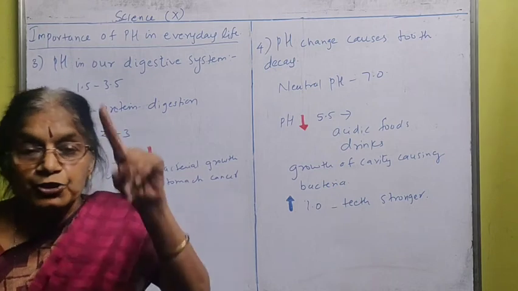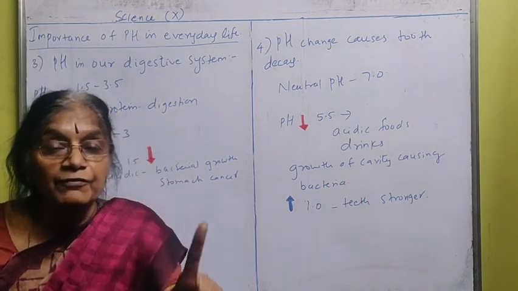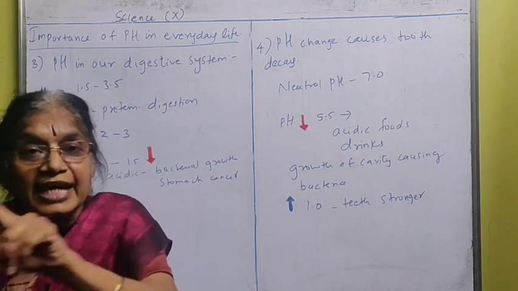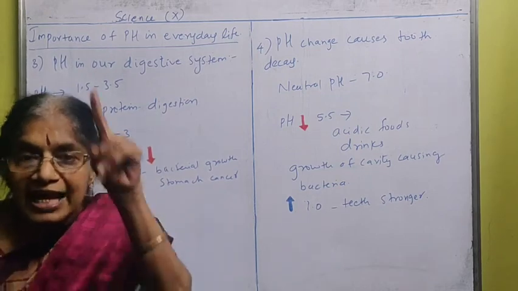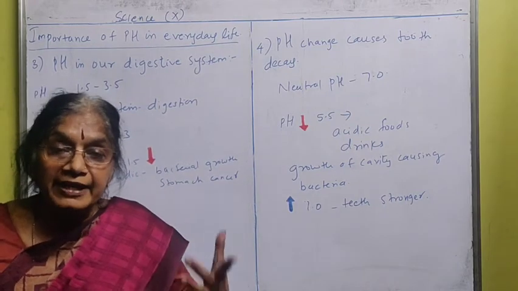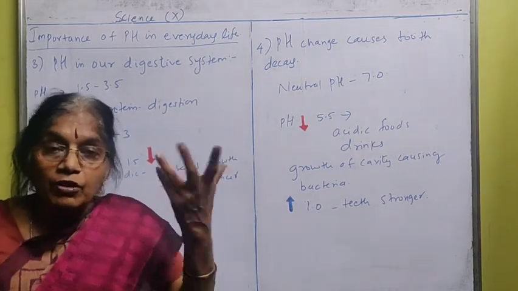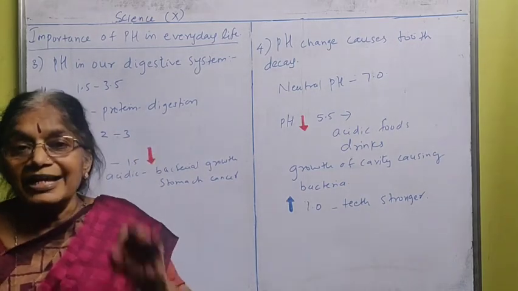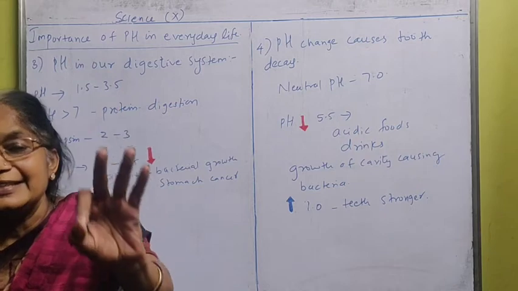That is why we should be very careful when we are eating food. Always eat nutritive food. Don't eat junk food. It will cause acidity. Overeating, too much eating: the food is very nice, so you take more servings of it. That will not be good, because our stomach has a limitation for digesting.